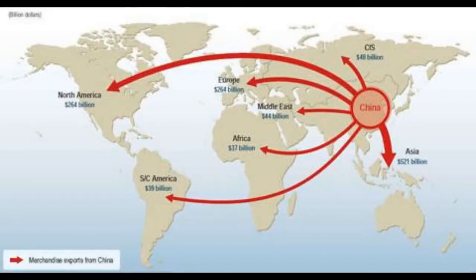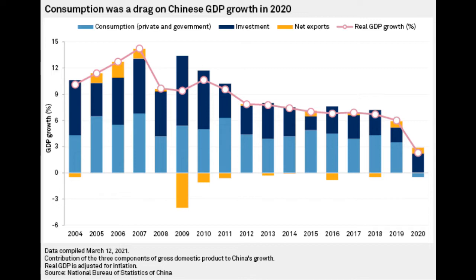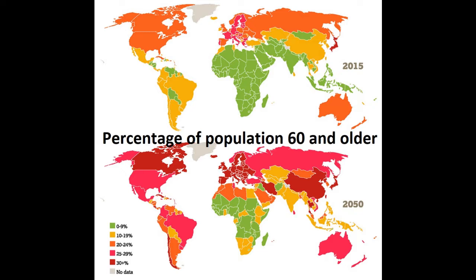Another problem facing China is its export-driven economic model. China needs to export the manufactured goods that it produces because there are not enough people to consume them at home. This is complicated by the fact that the traditional export destinations for Chinese goods also have aging populations. As populations age into retirement, demand for manufactured goods decreases. Western Europe, Canada, Japan, and Korea are all aging rapidly.